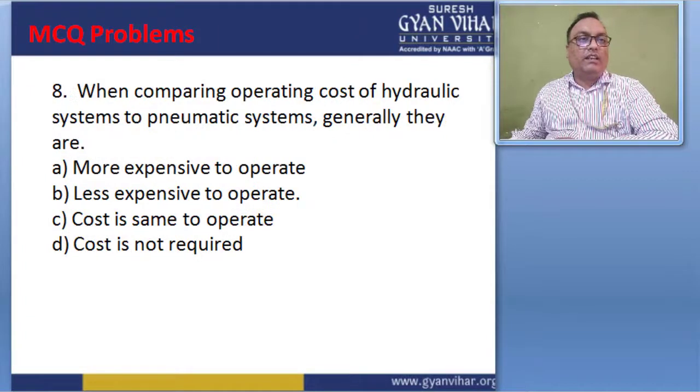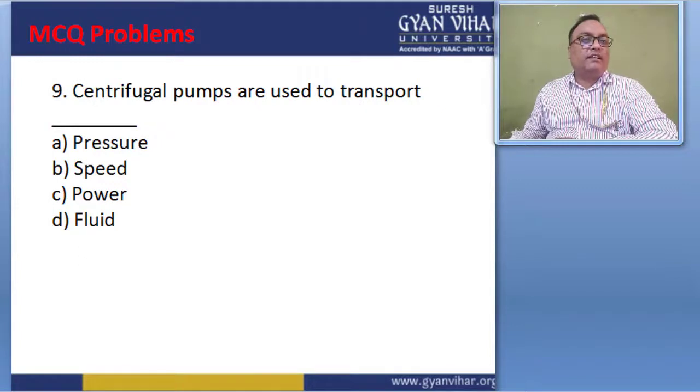And then move to the next question, number 8. When comparing operating cost of hydraulic system to pneumatic system, generally they are more expensive to operate, less expensive to operate, cost is the same to operate, or cost is not required. So B is the right answer for this question, right? Then move to the next question.